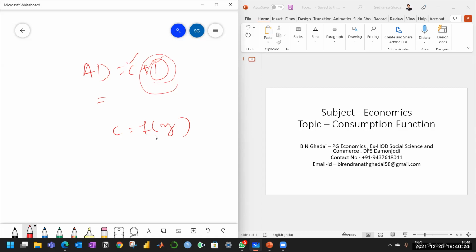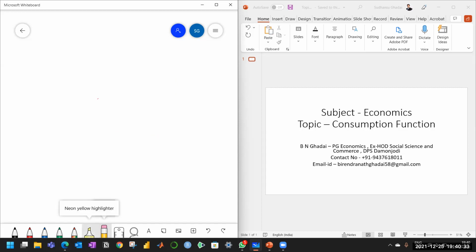On the basis of this information, we can have the equation of consumption function, and the equation runs like this: C is equal to C bar plus BY. This is the equation of consumption function.